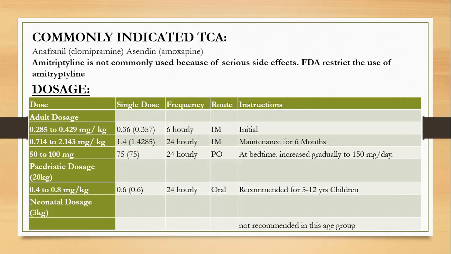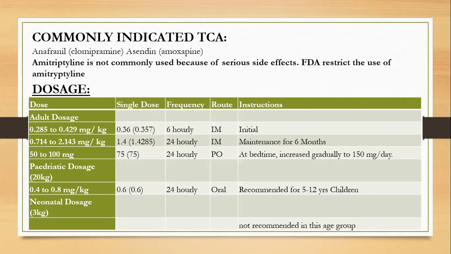For 0.714 to 2.143 mg per kg, the single dose is 1.4, given 24 hourly IM, basically for maintenance for 6 months. And 50 to 100 mg, the single dose is 75, also given 24 hourly, orally at bedtime, and increased gradually to 150 mg per day.